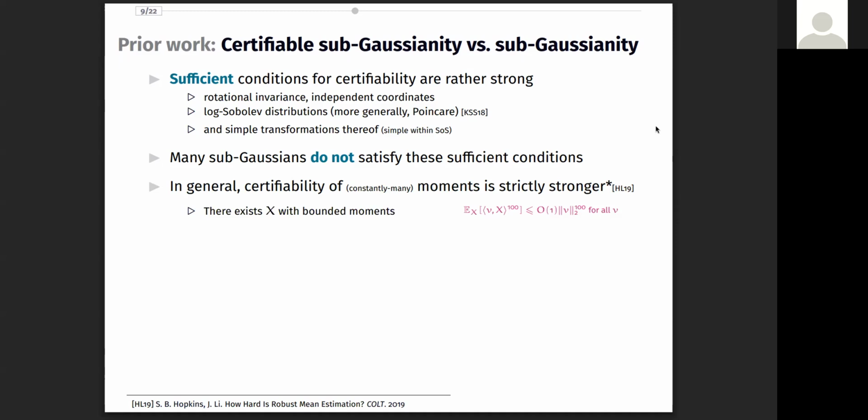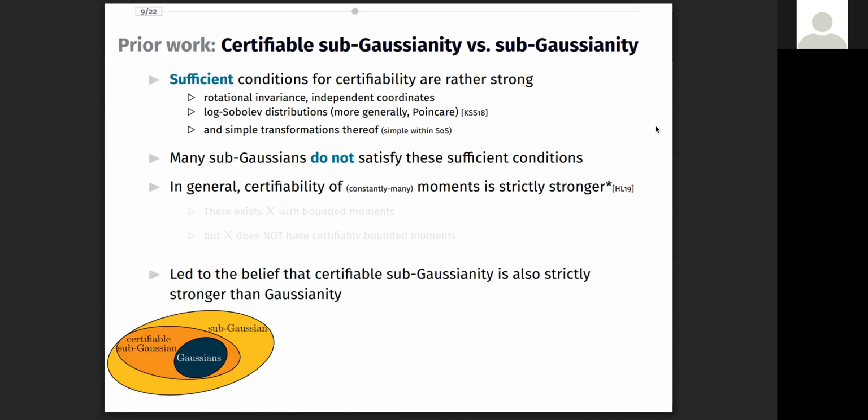For example, under the small set expansion hypothesis, there are distributions whose 100 moments are bounded, yet even its fourth moment is not certifiably bounded. Because of results like this, a popular belief in the community was that there is a fundamental gap between Subgaussian and certifiably Subgaussian distributions.